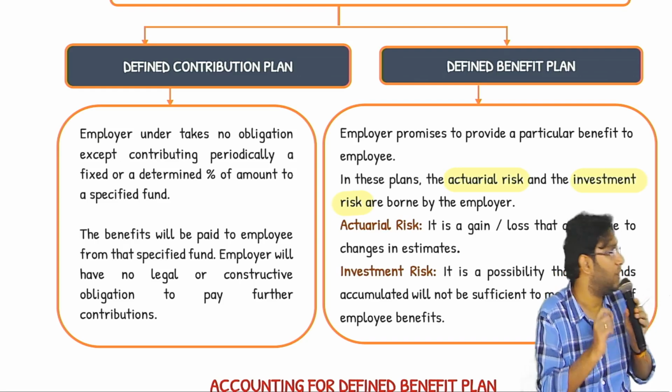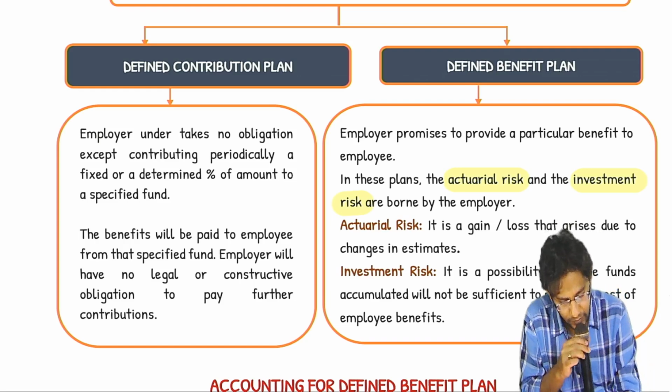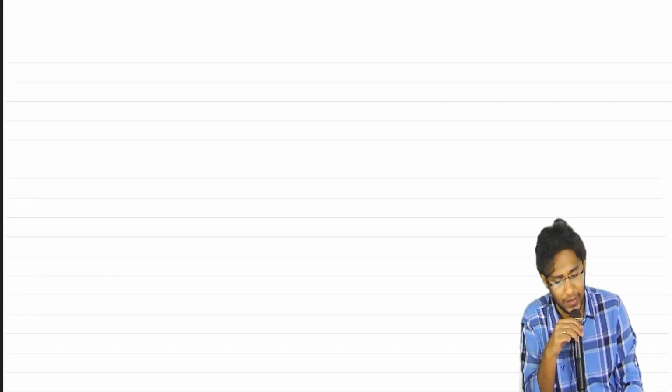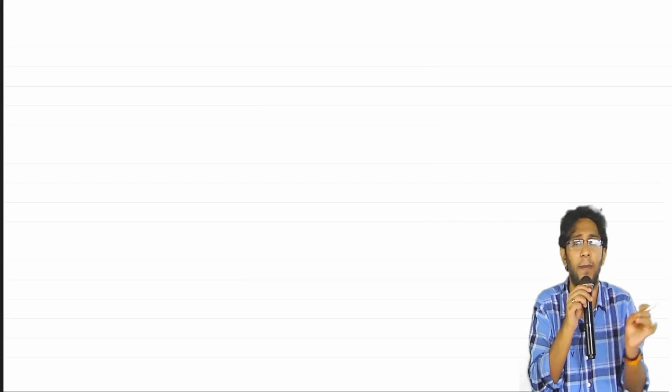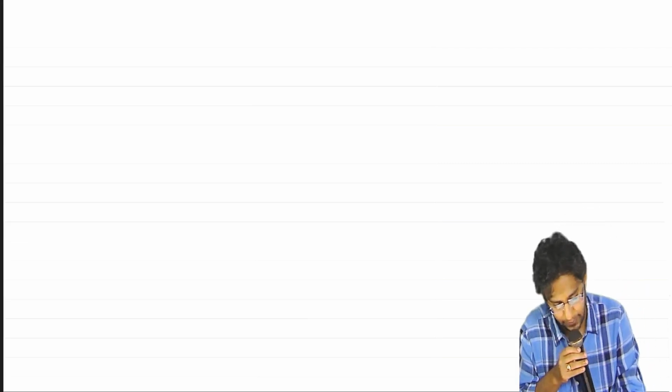Case 2, defined benefit plan. In a defined benefit plan, the employer goes ahead and makes the promise of giving a particular benefit. Here the promise is not contribution. The promise is, I will pay you some X amount and I committed. Now the risk is on the head of the employer. This is called a defined benefit plan. It's a simple example.